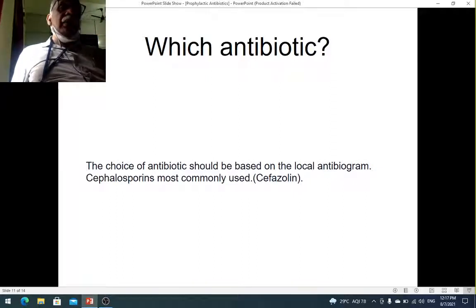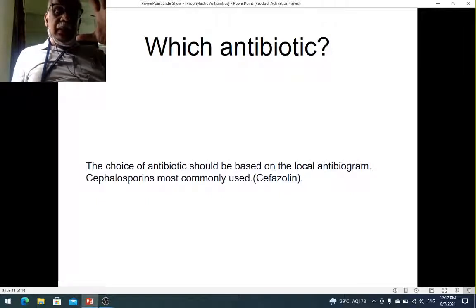You understand? So when you do culture and sensitivity for skin surgical site infections, you will find this is one of the common organisms that are seen. Then you will find out which antibiotic is effective against it. So you will use that antibiotic for that particular situation. I hope you understand this.